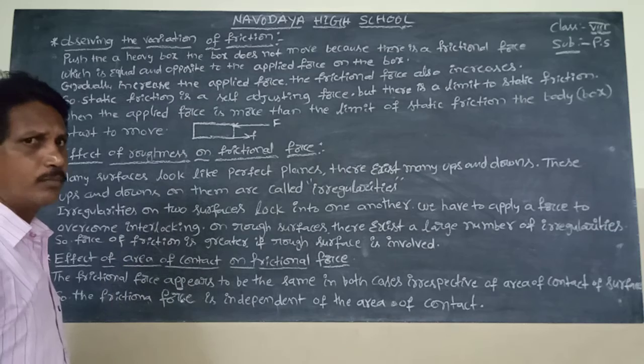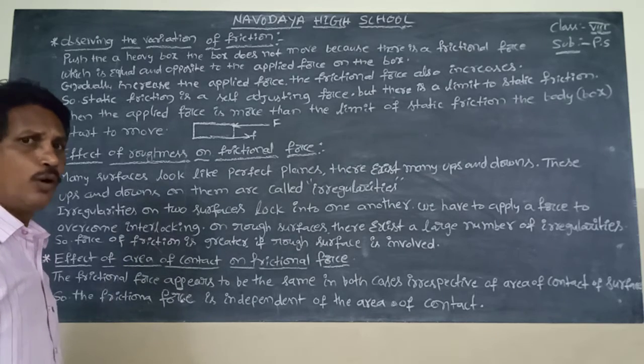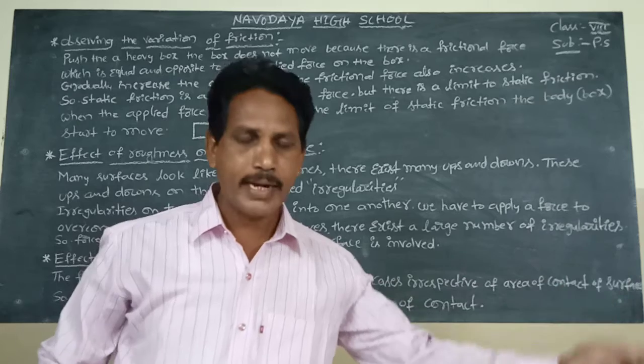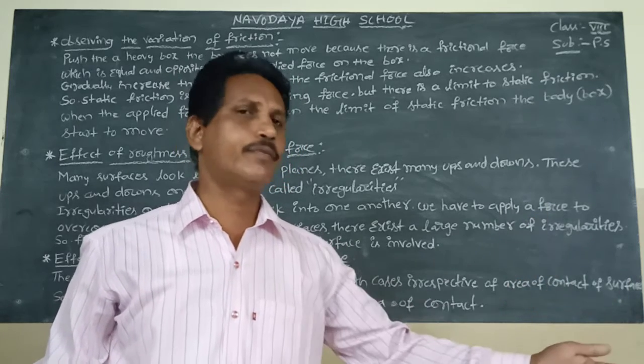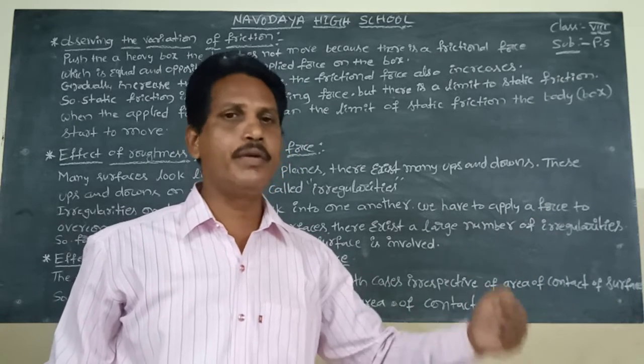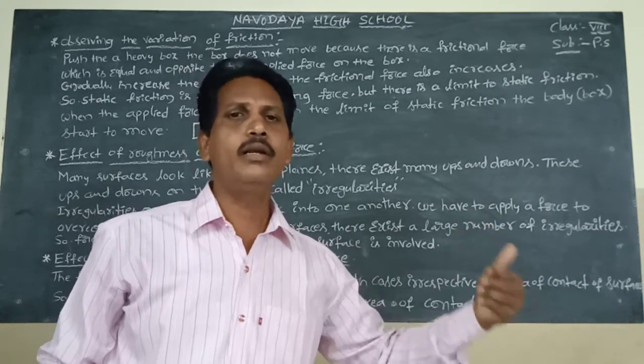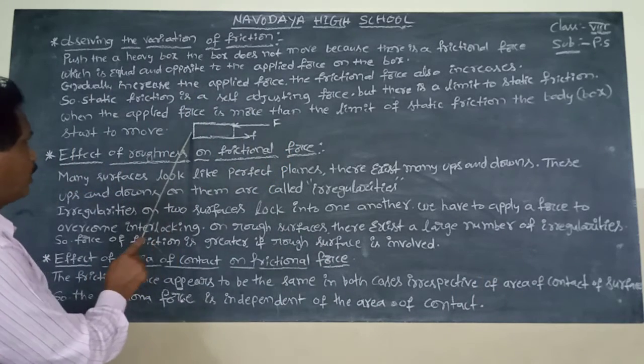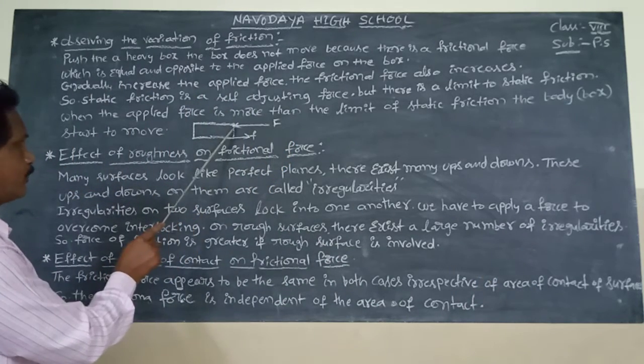When the box starts to move, we have applied a force more than the static friction or standing friction. Then the heavy wooden box will move. Look at this box. This is the applied force.